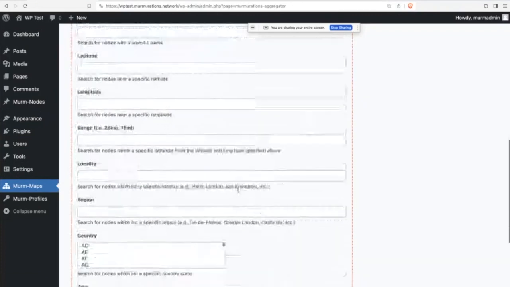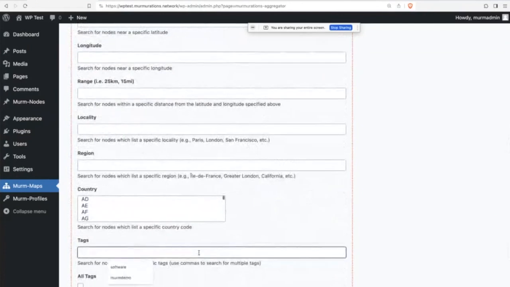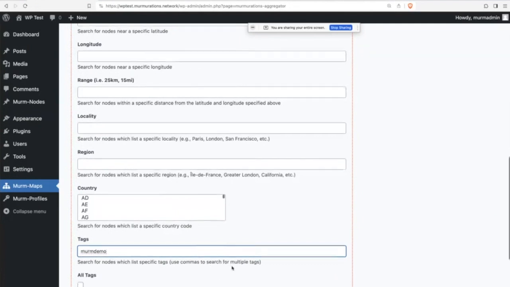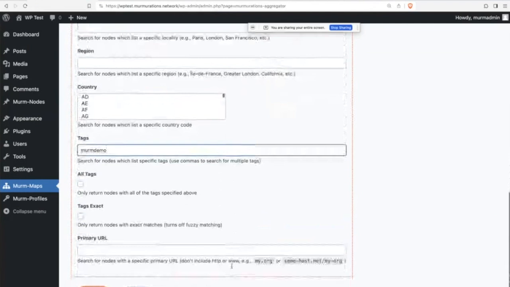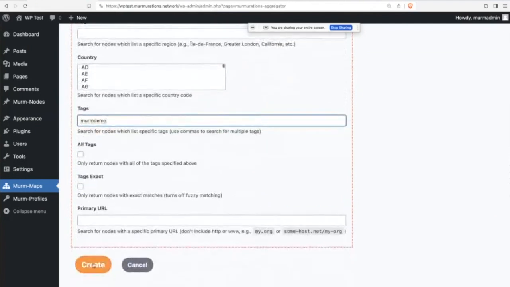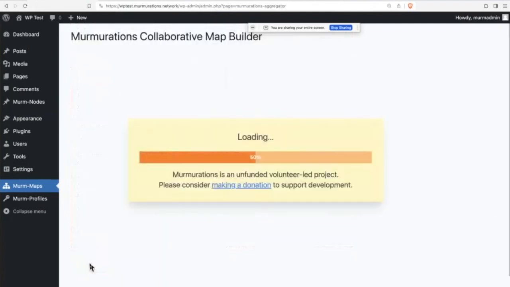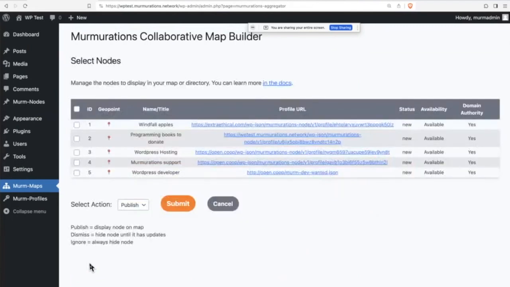And I am going to add one tag in just to speed up. There already is a fair amount of information in the index, and I don't want us to sit through loading that. So we just have a few that we've tagged Murm demo for the purposes of this demo today. So it will create this map quite fast. Here we go. And again, we get the 5 things that are in there with that tag, and we can publish that.